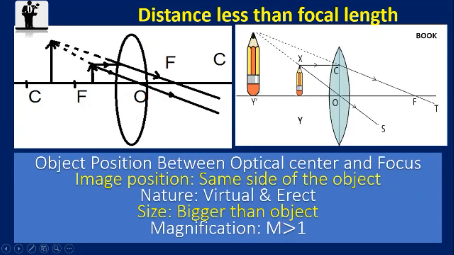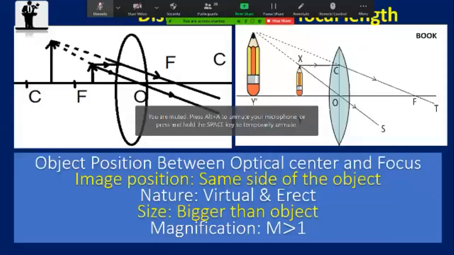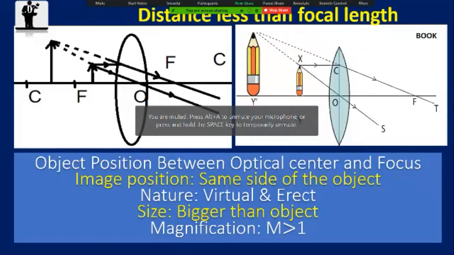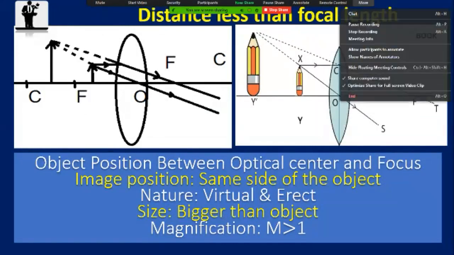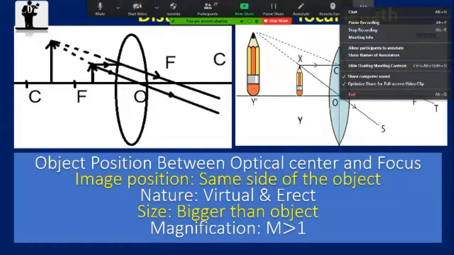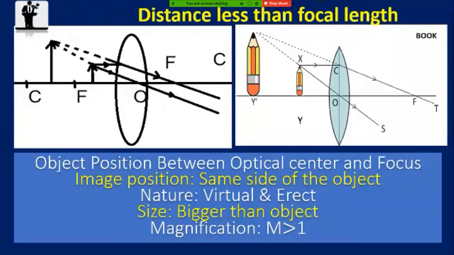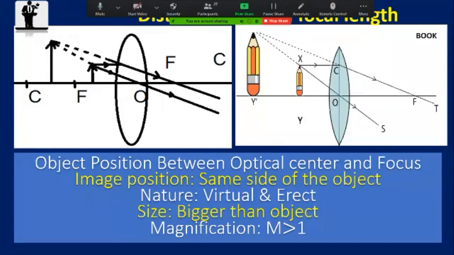Magnification is... Okay, boys. This image formation is clear to all of you. Is it clear now? Yes, sir.